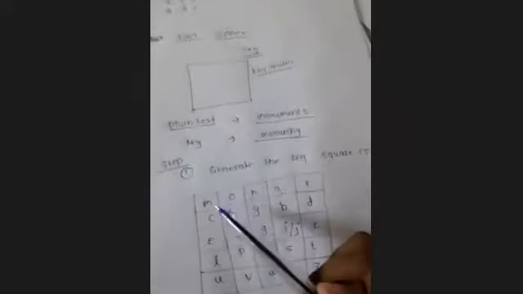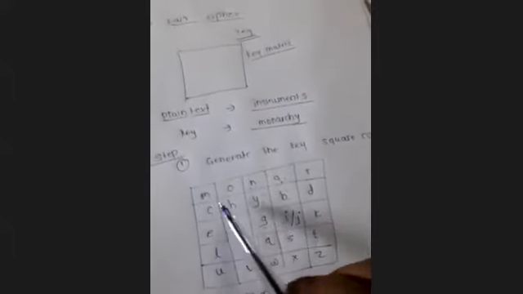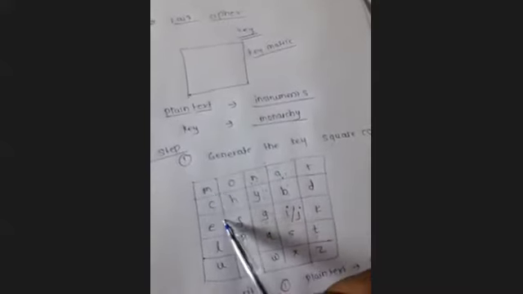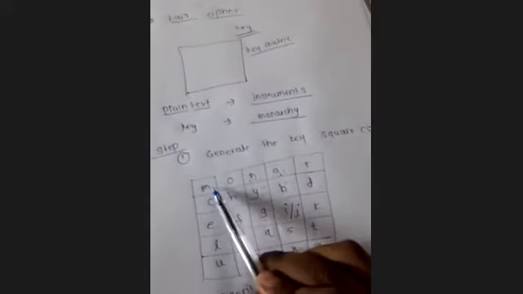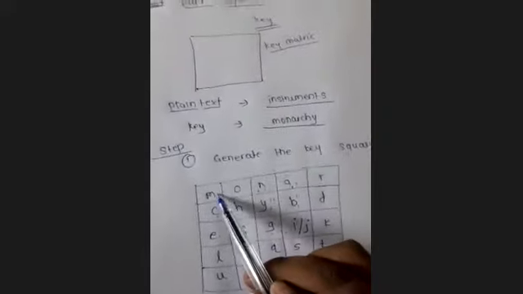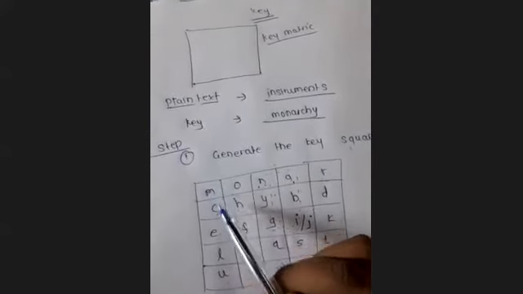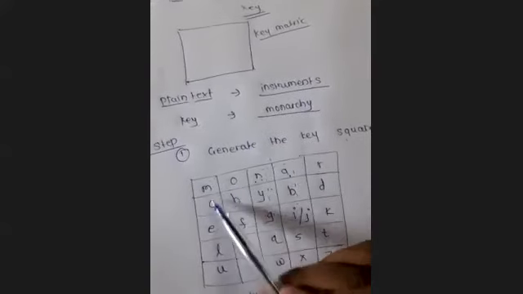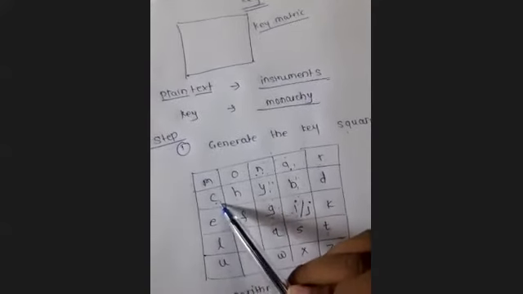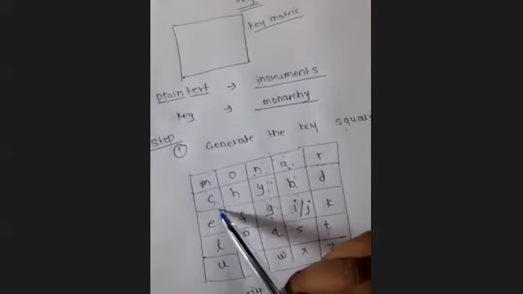See, M and E. The next pair from the plain text is ME. M and E, both are present in the same column. If the letters from the pair are present in the same column, they will be replaced with the immediate down letter from that plain text. देखो, in this case, M will be replaced with the C and E will be replaced with the L. उसके जो immediate down letters है ना, उससे हमको replace करना है.